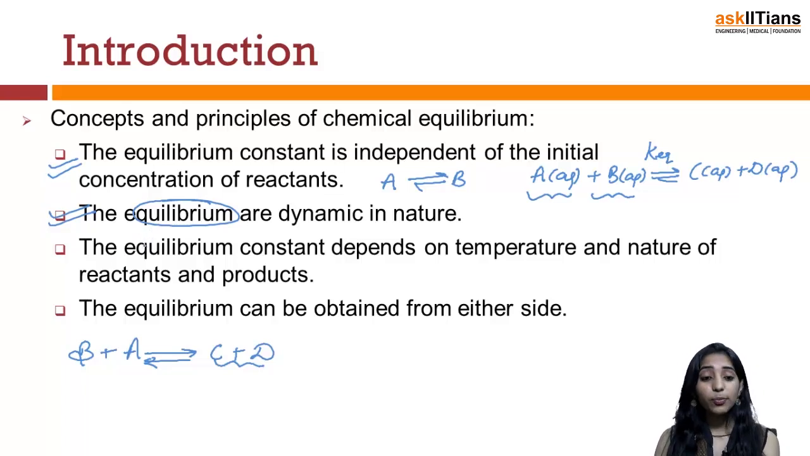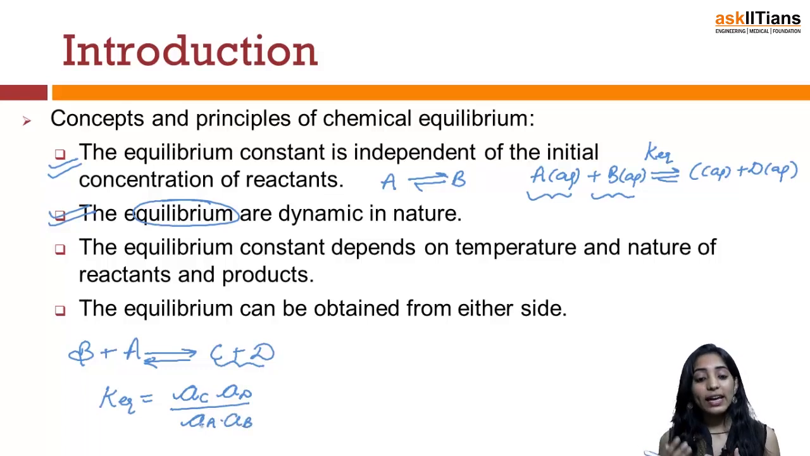Let's come over to the third point, which states that the equilibrium constant depends upon the temperature and the nature of reactants and products. If I write any particular reaction, suppose A plus B is going to form C plus D, then the K equilibrium value will be the activity of C, activity of D, divided by activity of A into activity of B.